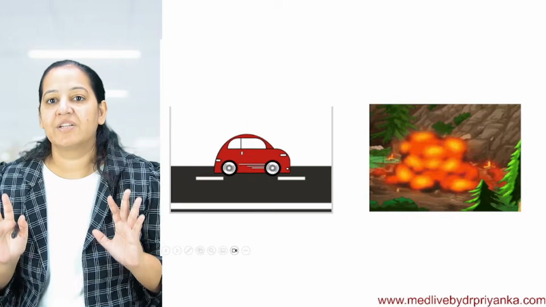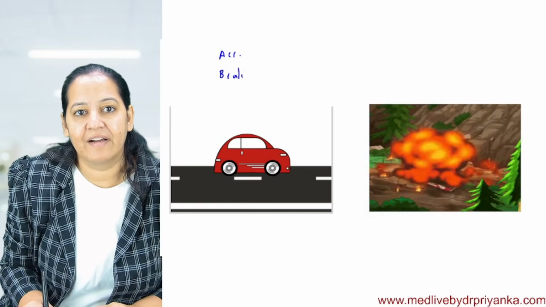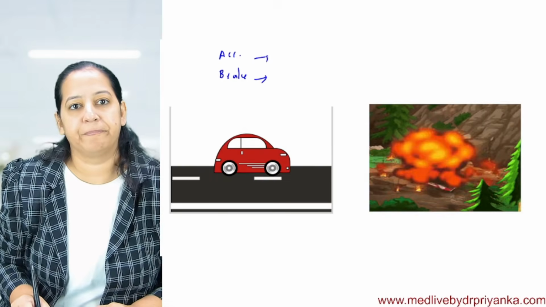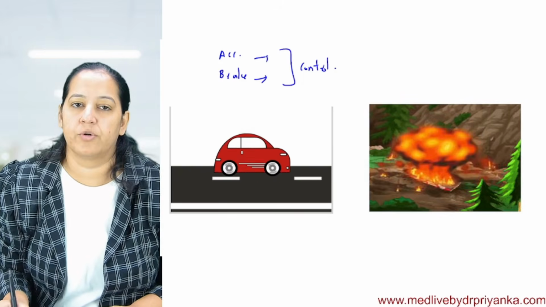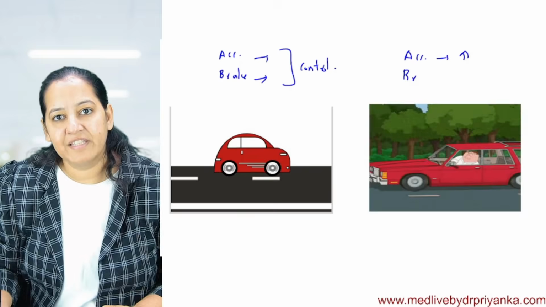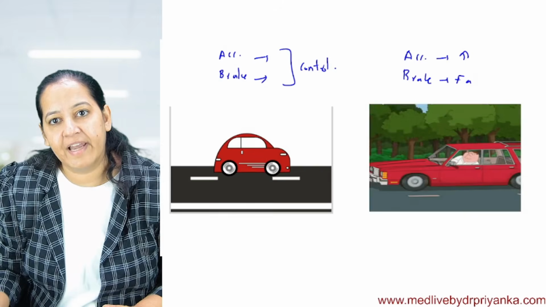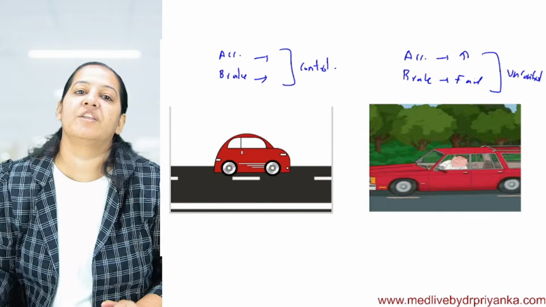So the point is that as long as in our body the accelerator and brake both are working properly, the speed is controlled. The speed is under control. Everything is good. The point is, if the accelerator got stuck at the highest speed and the brakes failed, the speed becomes uncontrolled. And the same is happening in the human body.